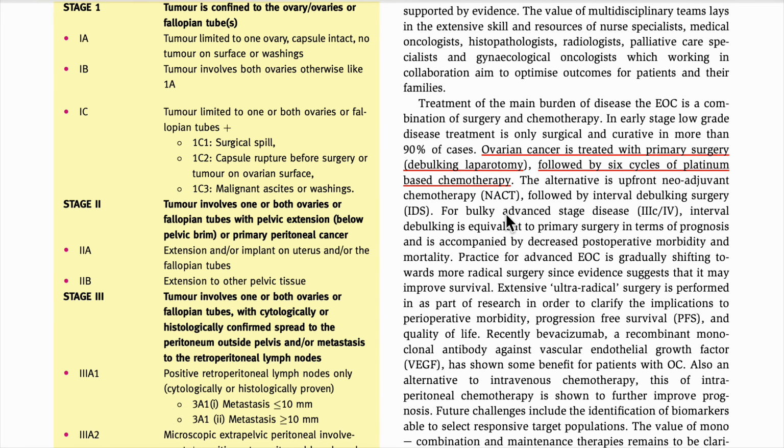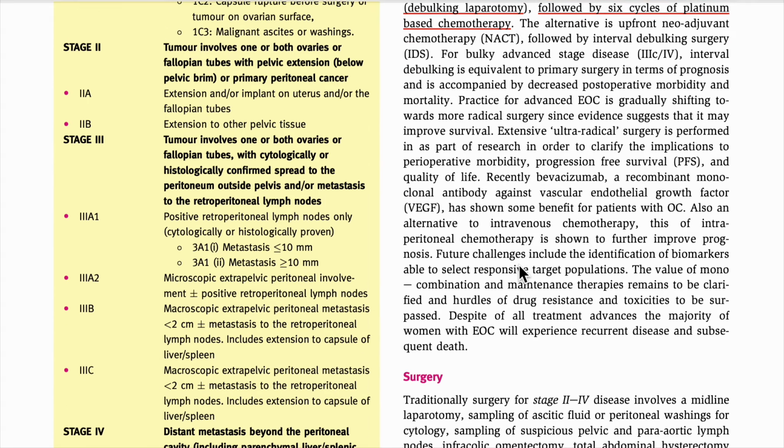Then if we have advanced stage cancer, meaning stage 3, here we have to do the debulking surgery. If it is not possible, then what we have to do is the interval debulking surgery. What is the meaning of interval debulking surgery? In stage 3 and stage 4, we do the chemotherapy first, okay? Then we will do the surgery, and after finishing the surgery, we will do the chemotherapy again. This is called the interval debulking surgery in stage 3 and stage 4, because most of the time surgery is not possible.